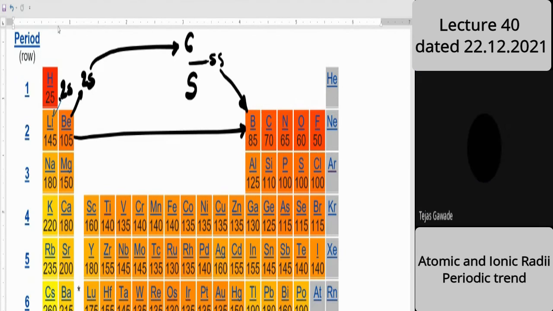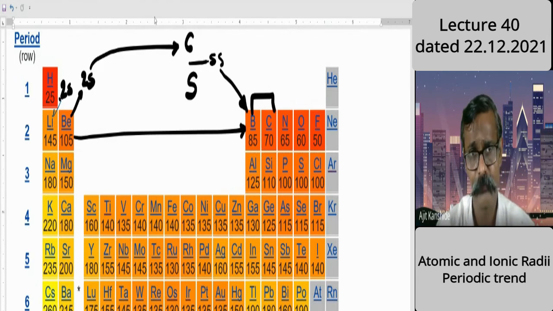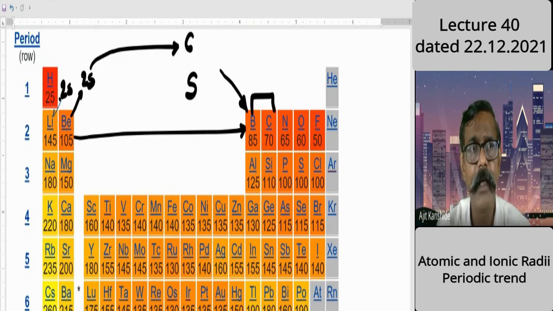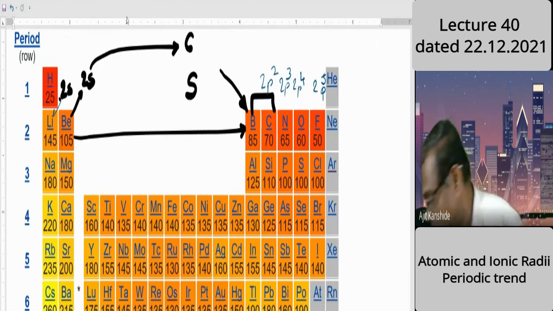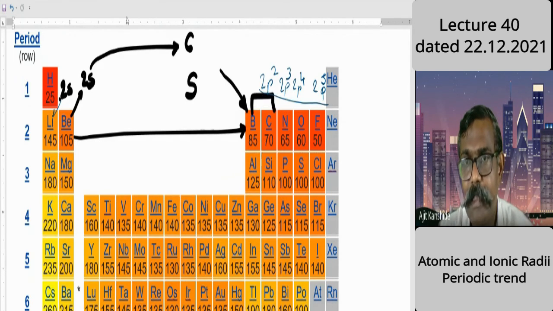From boron to carbon, I now remove this middle factor. Only for boron did I take its help, because in carbon only the 2p orbital is coming. Here electrons are coming in the 2p orbitals, here also 2p, here 2p. How many electrons are there in 2p in carbon? 2p2, 2p3, here 2p4, and in fluorine 5 electrons are there. So just wait, students, the charging has stopped because of the addition of electrons in this bench, 2p, which is a large bench.